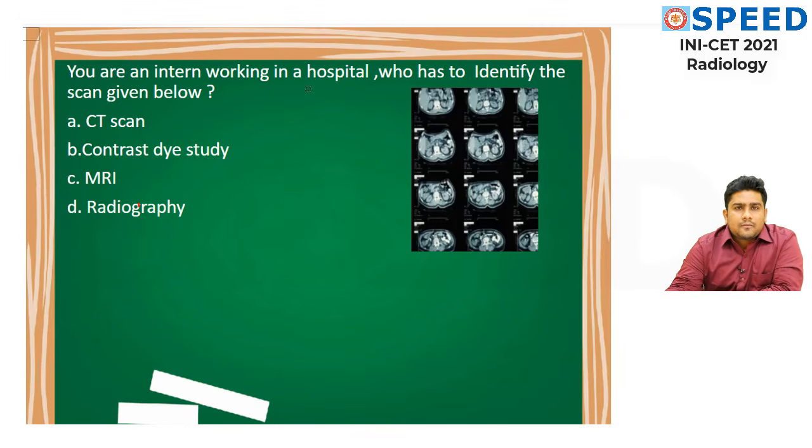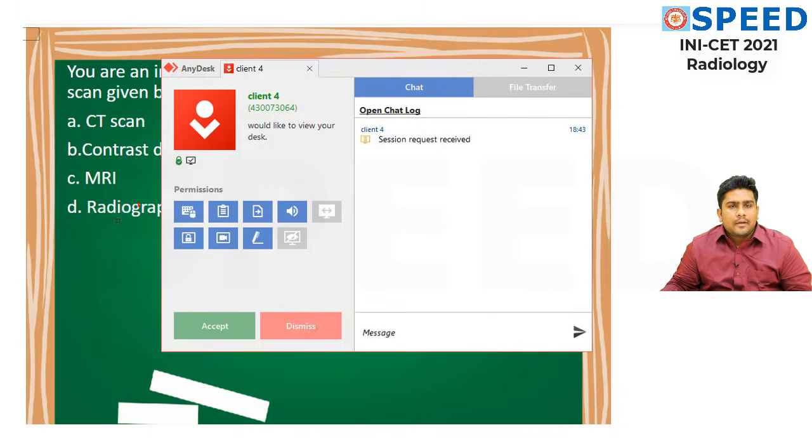Let's start with our first question. You are an intern working in a hospital who has to identify the scan given below. There are 4 options: CT scan, contrast dye study, MRI scan, and radiography.